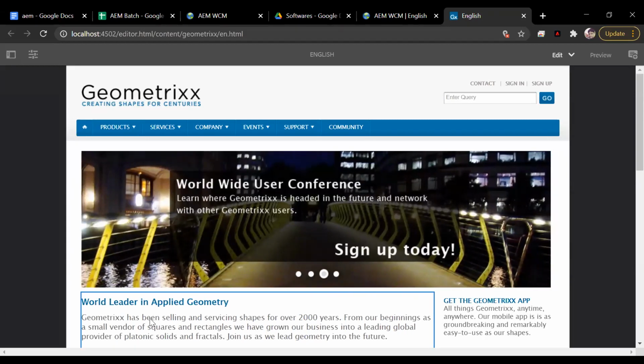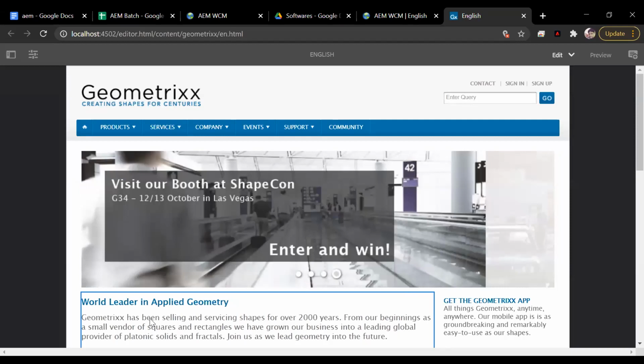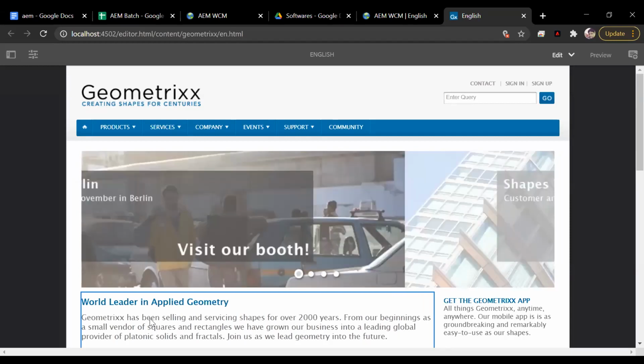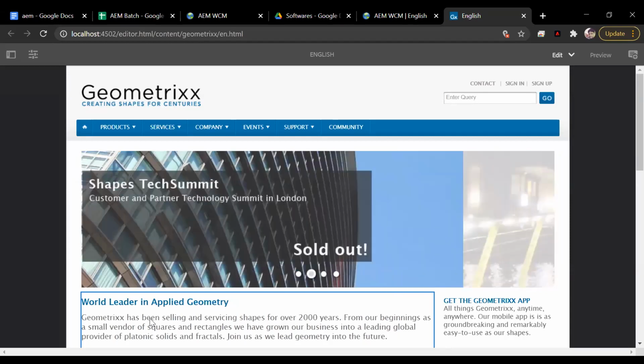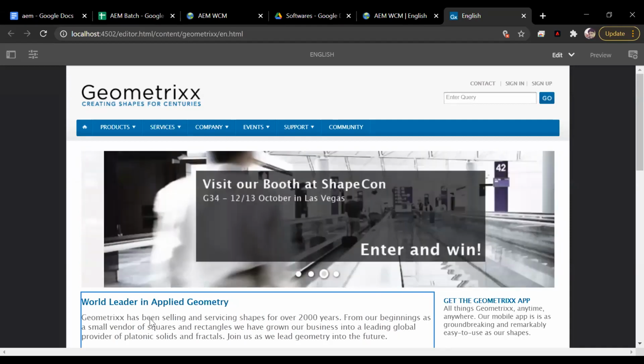Nowadays, most people are using touch-enabled devices, whether it's a mobile, a tablet, or even a laptop with a touch screen. The earlier UI of AEM was not very easy to use on touch devices; you would require a mouse to navigate.